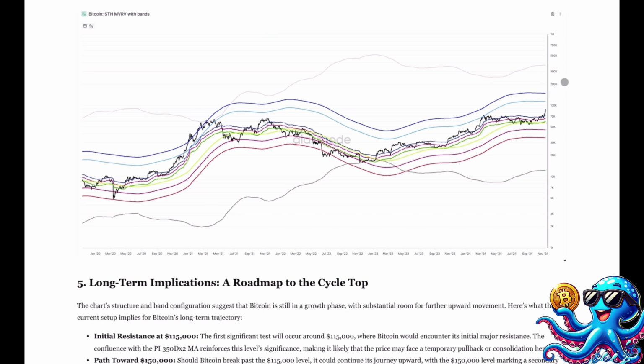Potential cycle top at $370,000. The RPCVDD band, sitting around $370,000, forms the uppermost resistance and could represent the peak of this cycle. Given the considerable distance between the $150,000 and $370,000 levels, there is potential for sustained growth if the price manages to break through intermediate resistance zones. The substantial gap between these bands underscores the possibility of a long-term bull phase.